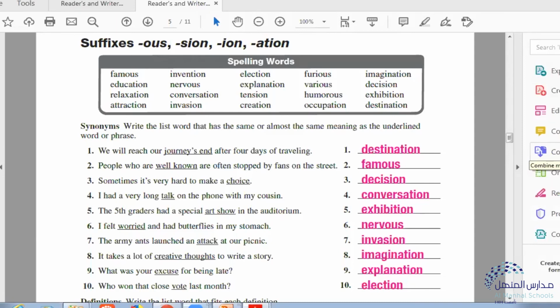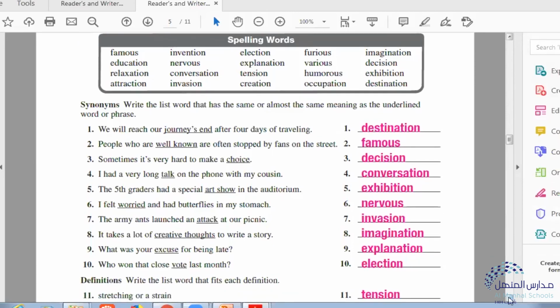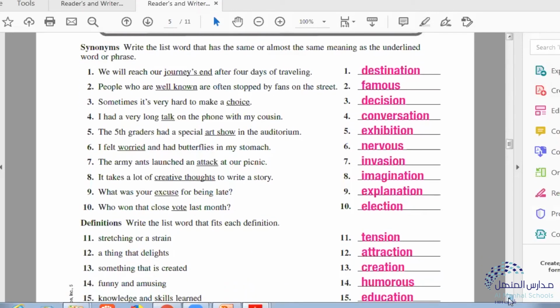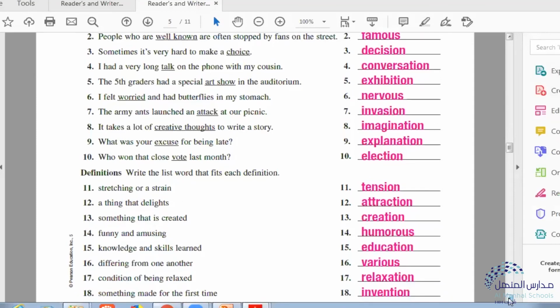Worried is the same as nervous. Attack is invasion. Creative thoughts, imagination. Excuse is the same as explanation, to give an excuse, to give an explanation. And vote is the same as election, when you choose who you want or what you want.